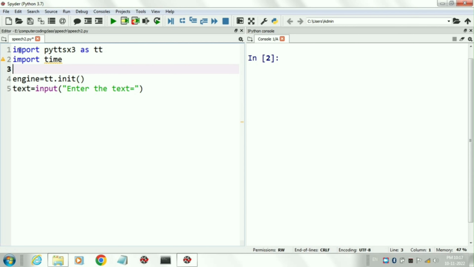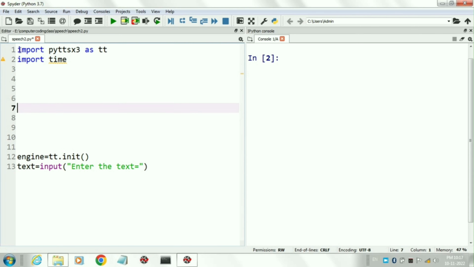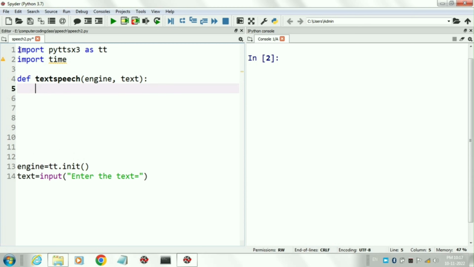Now we will create a function that will convert text into speech. The name of the function is text speech. It is a user defined function. This function has two arguments. First one is engine and second one is text.